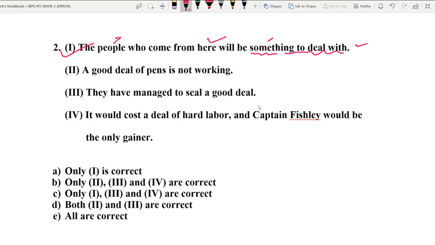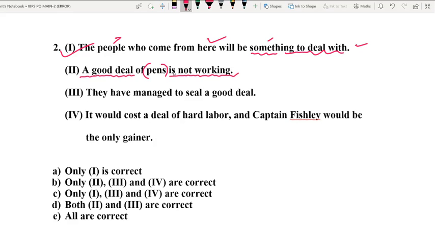Now let us go to option number 2. "A good deal of." Please remember, whenever we start a sentence with a large number of, or a good number of, or a good deal of, as you can see, a plural noun has followed. "A good deal of pens", and the predicate part that starts with is is wrong, because there is an error in terms of subject and verb agreement. In English, if the subject is singular, the verb has to be singular, and if the subject is plural, the verb has to be plural.